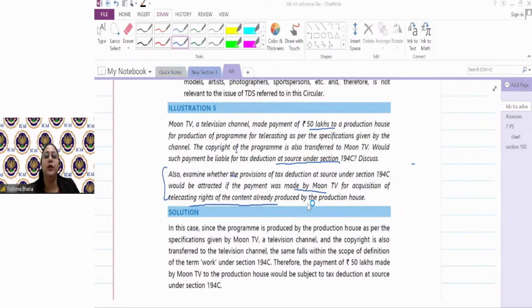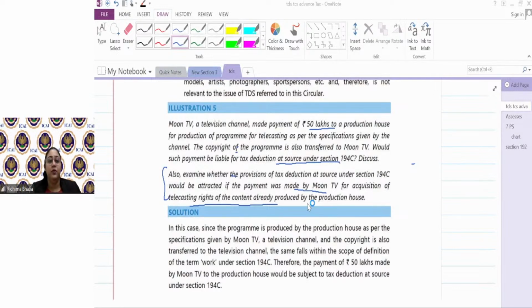Nancy, if someone has already made a program, fine, a program is already ready, because production houses generally make programs and then go to channels to say, please buy this, and then they telecast it. When the program is already made, what work contract is there between you and me? Work contract is where some specifications or some need is provided. That is work contract.